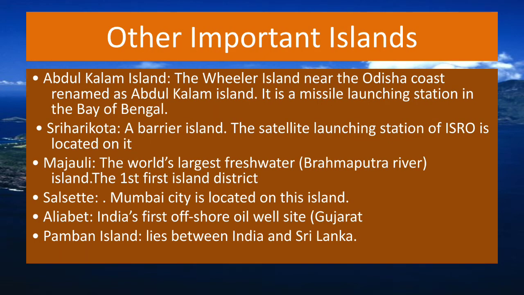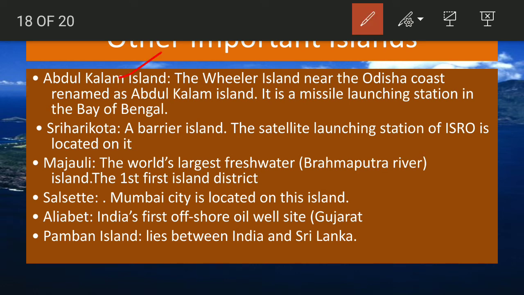Other important islands are Abdul Kalam Island. It is the Wheeler Island as it was renamed in honor of Sri Abdul Kalam. It is a missile launching station in the Bay of Bengal. So do remember this one, that Abdul Kalam Island or the Wheeler Island is also the missile launching station in the Bay of Bengal. It is in Odisha. Then Sriharikota, a barrier island. The satellite launching station of ISRO is located here.